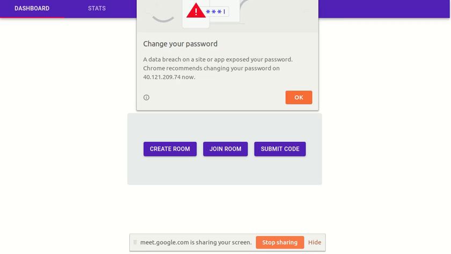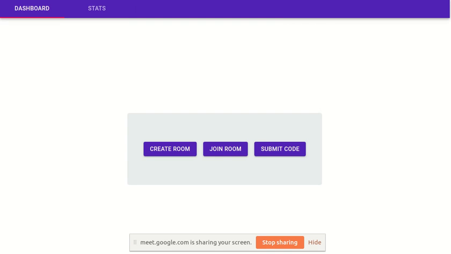I will be directed to the dashboard, and on the dashboard we have three options: create room, join room, and submit code. A teacher can create a room using the create room button. Since I am acting as a teacher and Sanjay is acting as a student, I will create a room from the create room button.